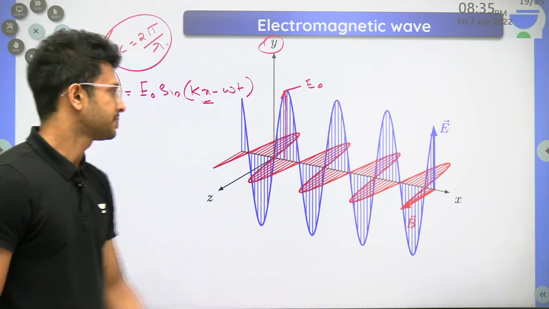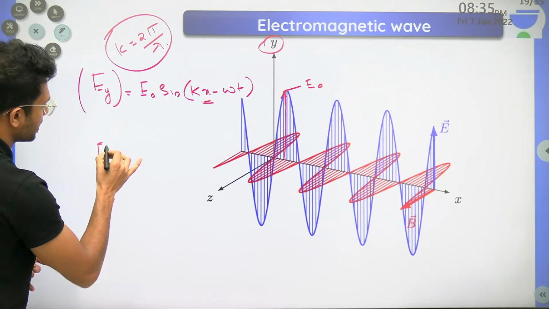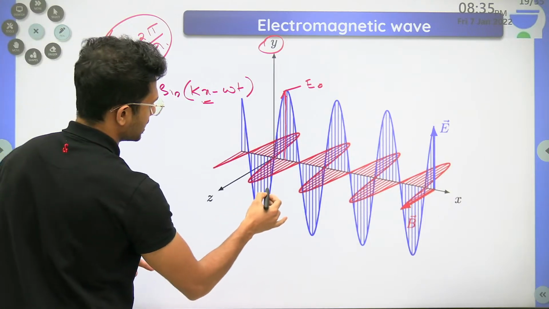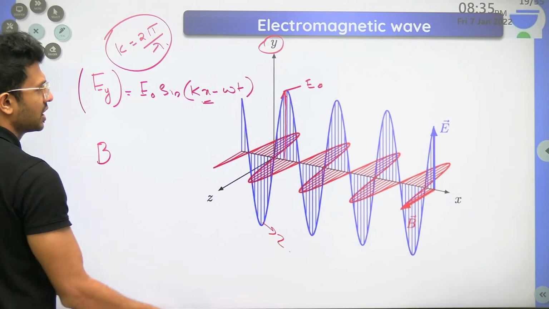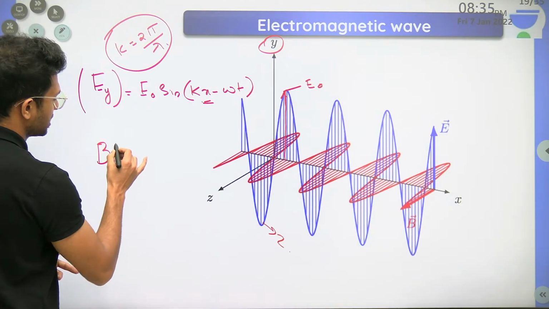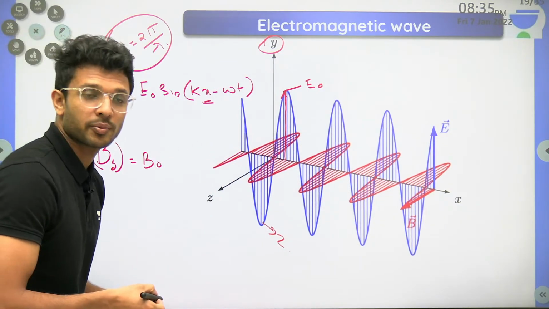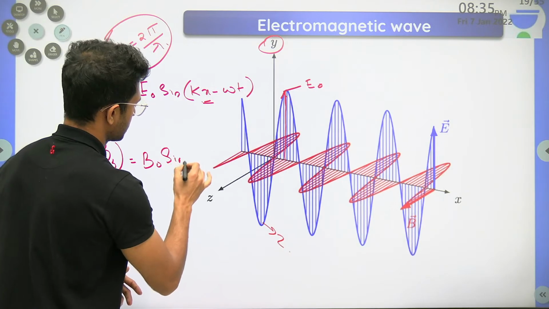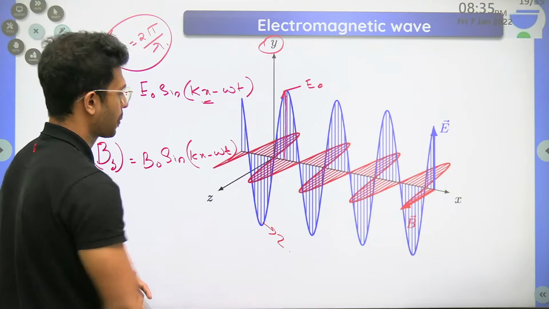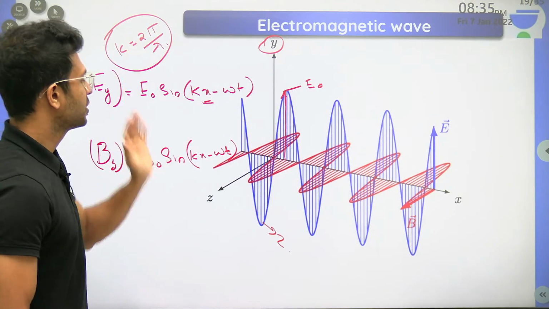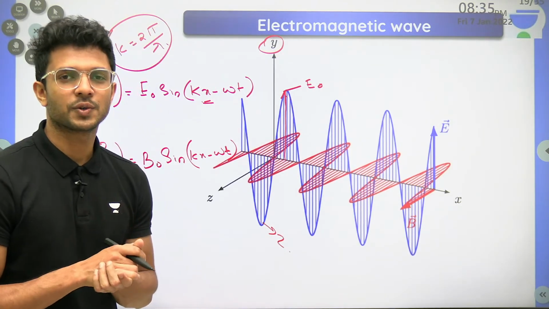Fine. Tell me, how can I write down the formula for magnetic field here? Magnetic field which is displacing in the z direction, isn't it? Yes. So the magnetic field which is displacing in the z direction is equal to B naught, which is the amplitude of magnetic field, sine of kx minus omega t. Okay, the work is done. The value of k is 2 pi by lambda. Is there any other value which you know?